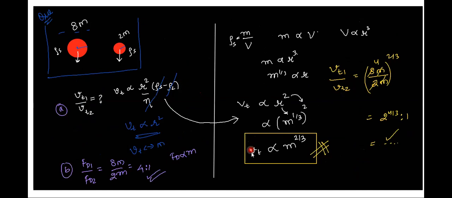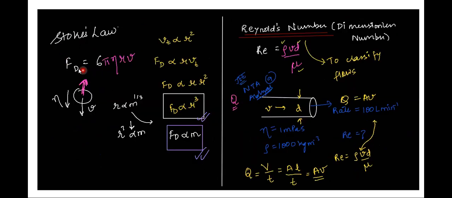Then we saw the relation between terminal velocity and mass. Terminal velocity is proportional to mass power 2 by 3. We also saw Stokes' law, which is given by 6 pi eta RV. Then we saw the concept of Reynolds number, which tries to classify different kinds of flows. How do we do that?